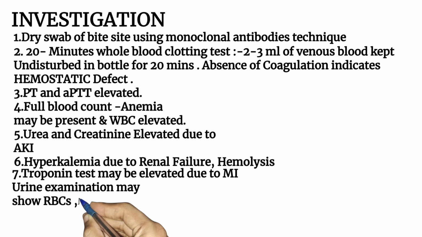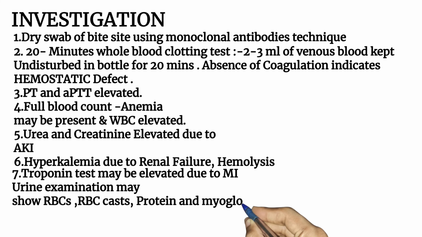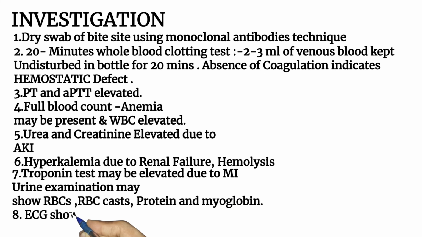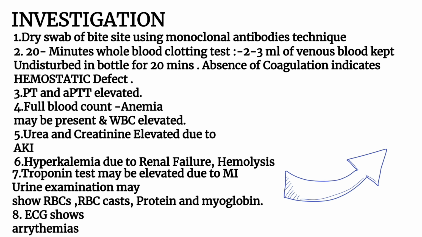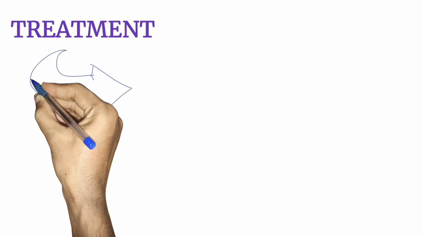Urine examination shows RBCs, RBC casts. ECG shows arrhythmia and electrolyte imbalance. Please note down all. And next we will go for the treatment part. So when it comes to the treatment part,